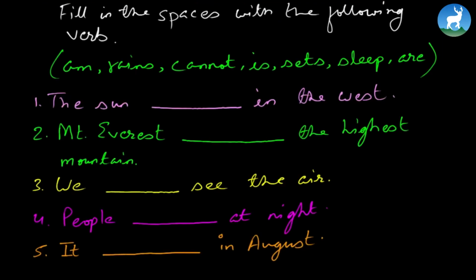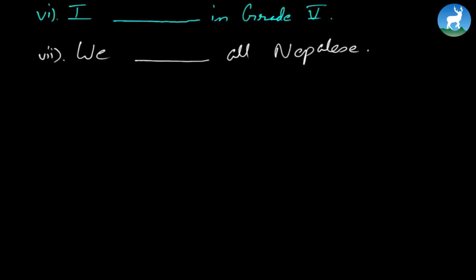Now let's see what verb we are putting in the spaces. The sun, isn't it pretty simple? The sun sets in the west. We cannot see the air. Very simple, isn't it? And you can do the rest at home as homework, or you can do it in the classroom as well. Now let's continue further.